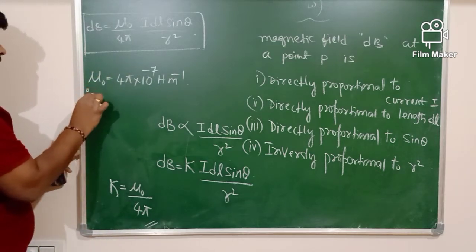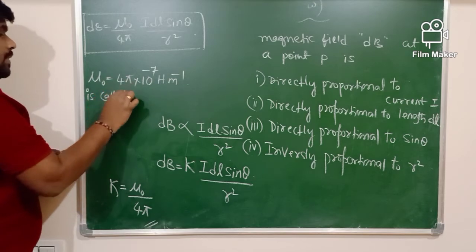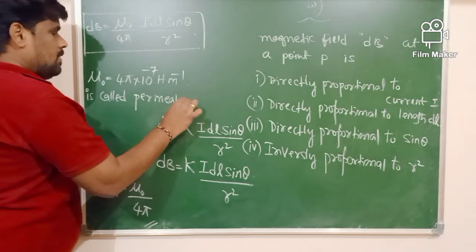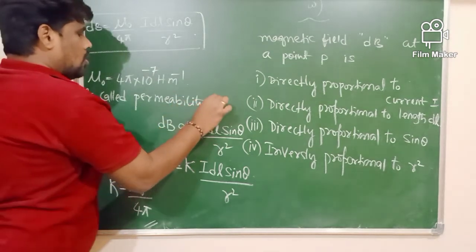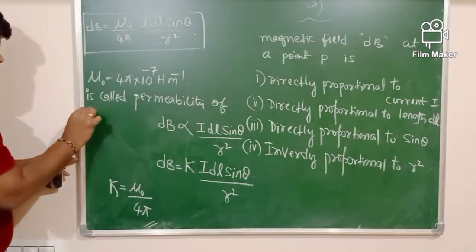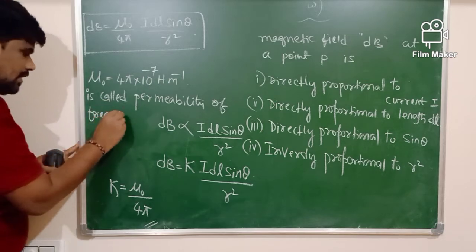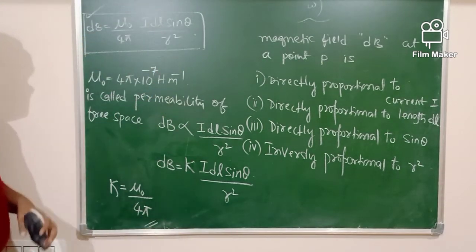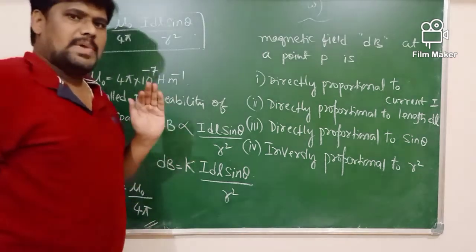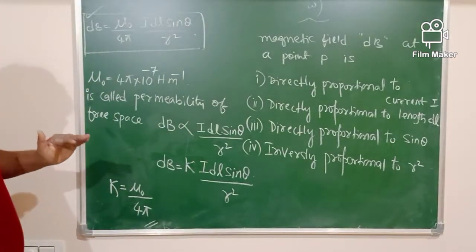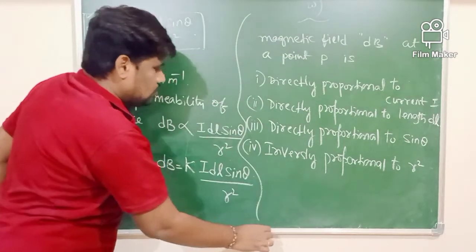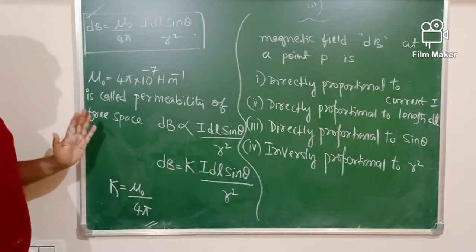It is called the permeability of free space. And this is the formula which is used to determine the magnetic field produced by a small current element. Generally in the examination they will ask you to state and explain the Biot-Savart law.